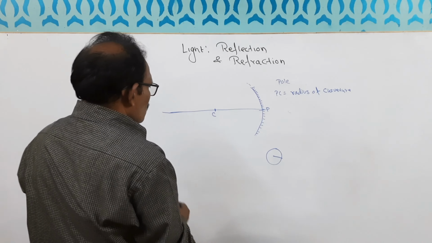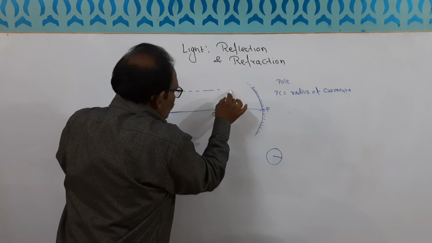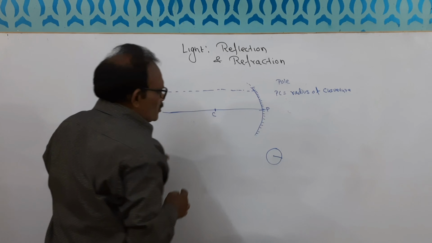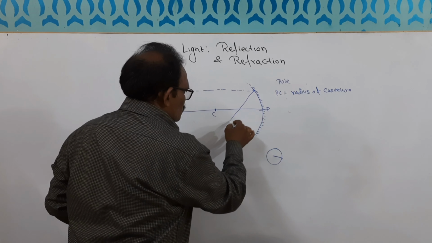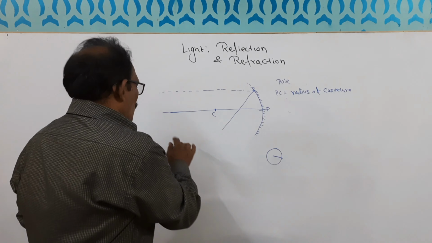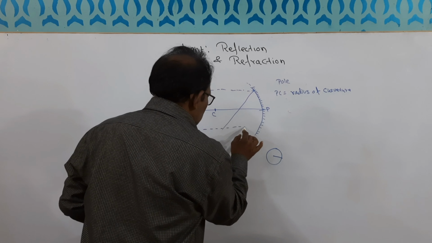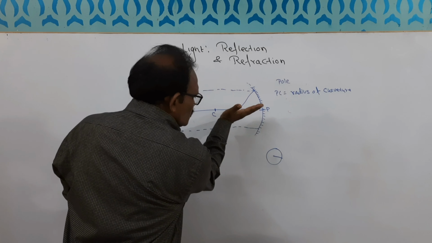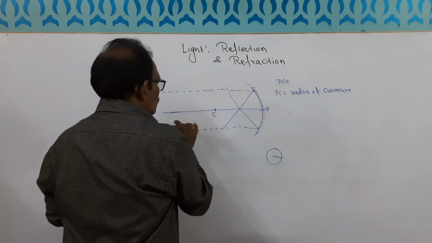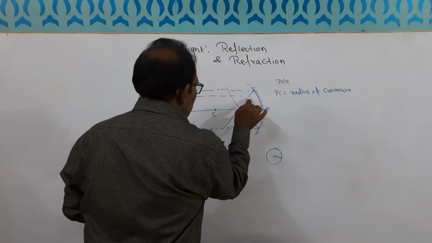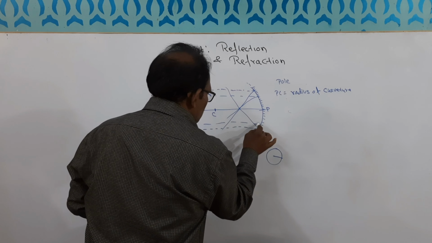Now, what happens if any ray comes and enters the spherical mirror? It reflects back in this manner. Again, any ray which is parallel to the principal axis, since this is curved, tilted to the upside, will go in this manner. Another ray coming will also go in this manner. Again, a ray, it will go.